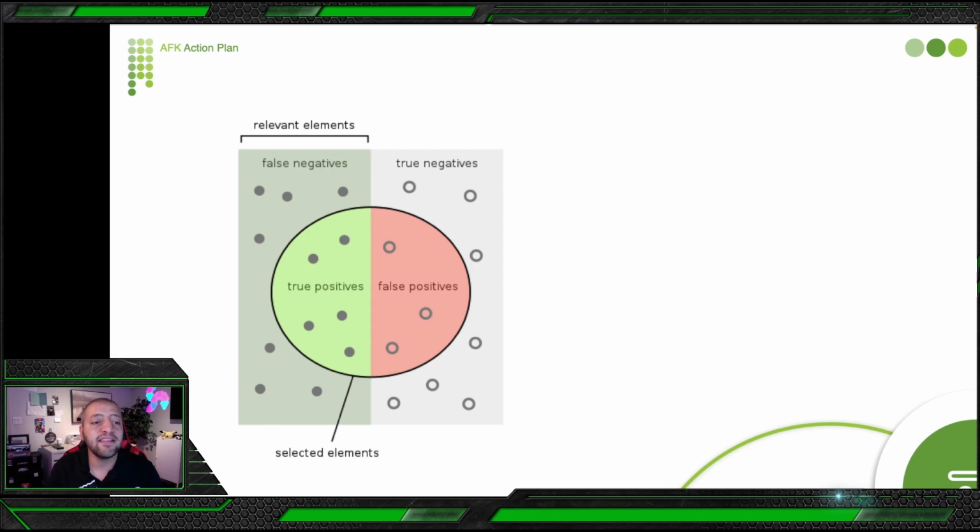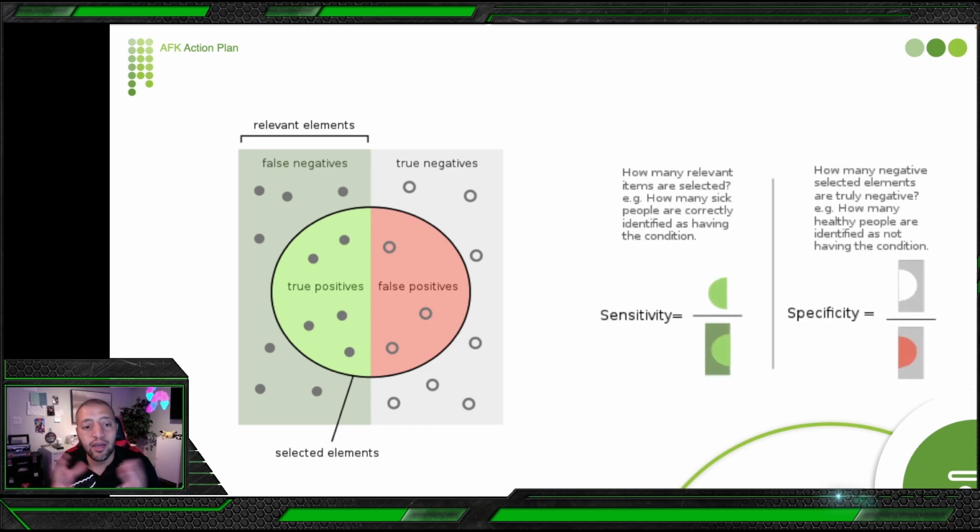This test said 8 patients out of this group of people have a disease. But in reality, only 5 have the disease and 3 were false positives. So this test identified 8 as diseased, but in reality only 5 were diseased. Here is the relevance of how much we can depend on this test. 5 out of 8 positives were true positives.